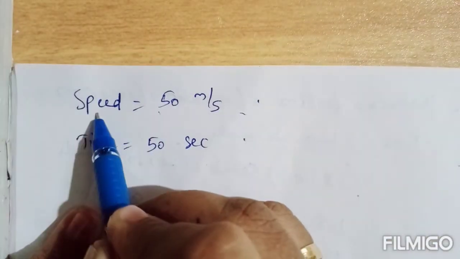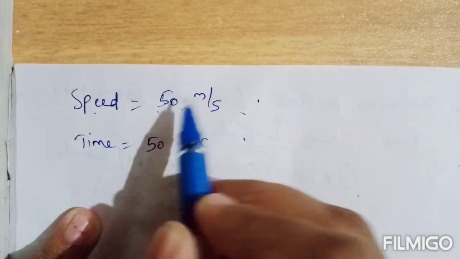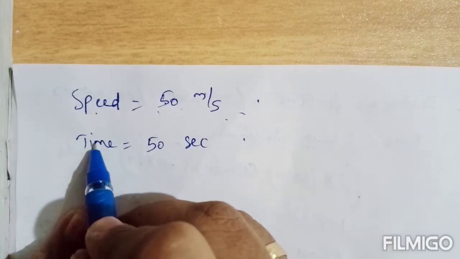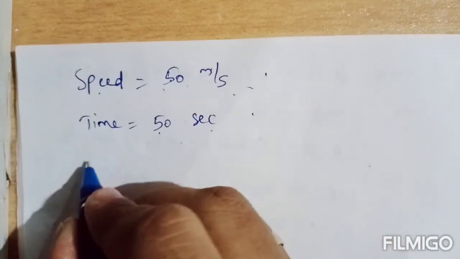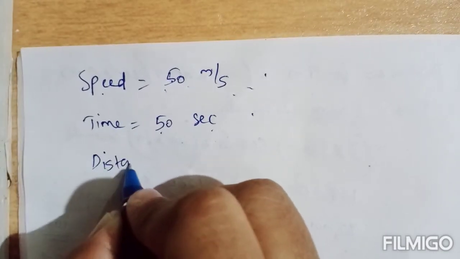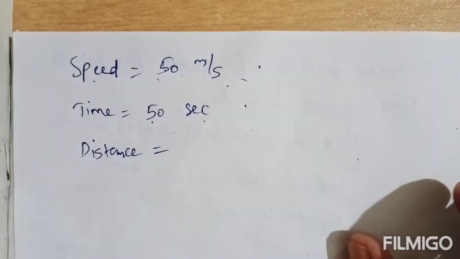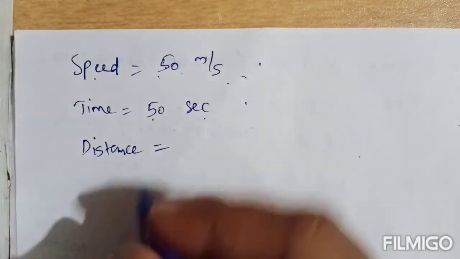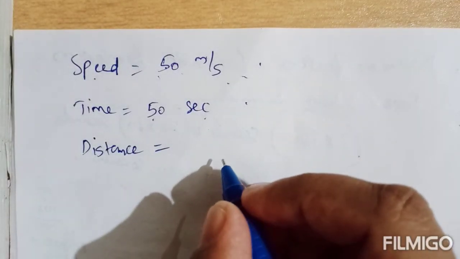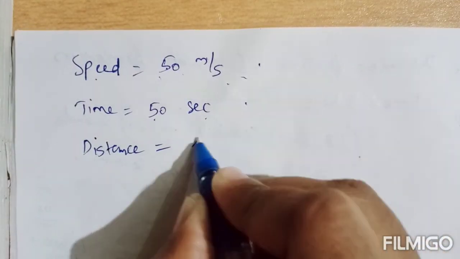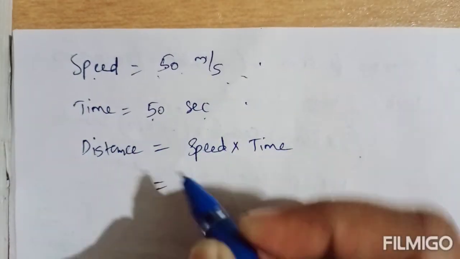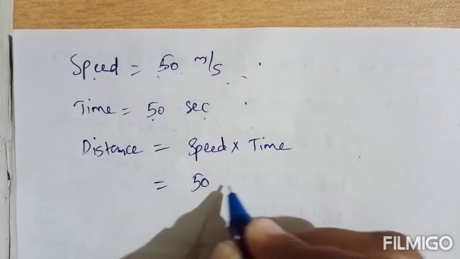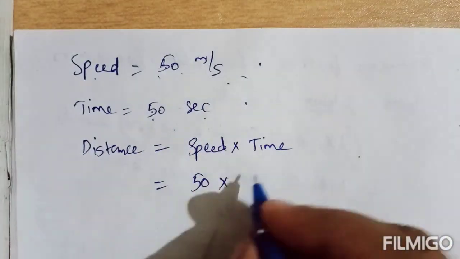Speed we found just now, 50 meter per second, and the time is given, 50 seconds. So how can you find how much distance that car will cover in 50 seconds? Distance equal to, we know the formula, speed into time. Okay, speed into time. So speed, it is 50 meter per second into time, it is 50.